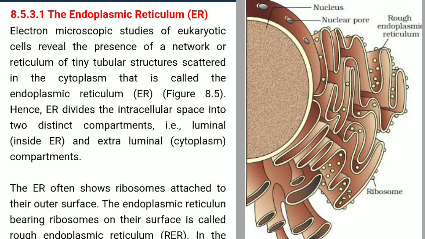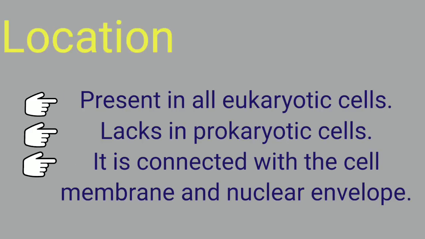Endo, because they are present in the cytoplasm, as that is a part of the matrix. So there comes the word plasmic, hence the term endoplasmic. And reticulum, as it is an interconnected system and looks like a network, therefore they named it endoplasmic reticulum. This endoplasmic reticulum is present in almost all the eukaryotic cells. And the prokaryotic cells usually lack this particular cell organelle, the endoplasmic reticulum.